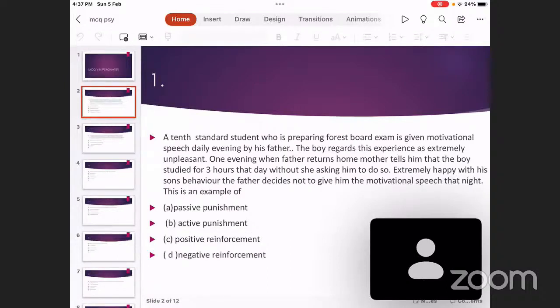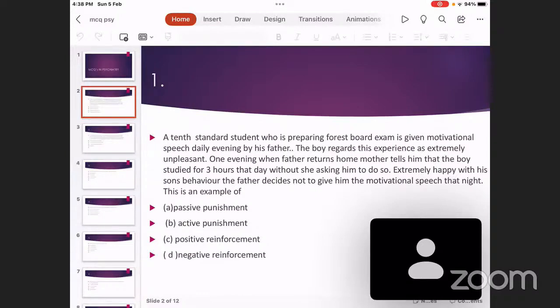So what will the child learn from that experience? Next day onwards, even before the mother asks him to study, he'll start studying to avoid the motivational speech of the father. So that translates into a positive behavior. And this is called negative reinforcement. So I hope why the correct answer is D to this question is very clear to you.